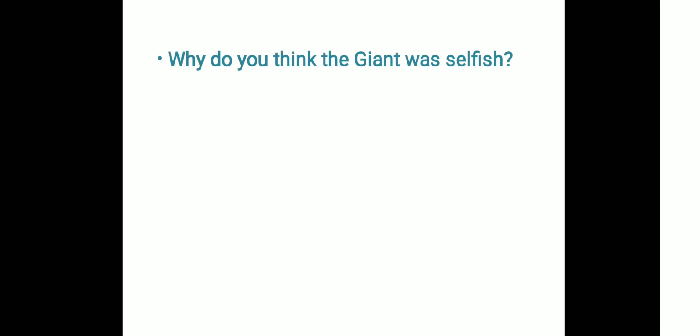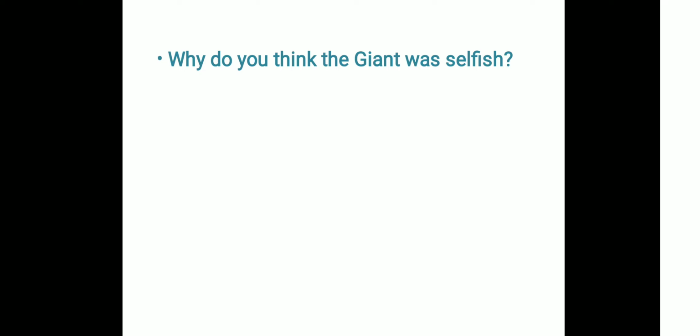Now, as we read in the chapter, the giant had come back from visiting his friend. When he came back, he saw that there were a lot of children playing in his garden and he did not like it. He did not like that there were other children who had entered into his garden and who were enjoying their time. He thought that the garden is only my garden and so children should not be playing over here. That is why he built a strong wall around his garden so that children could not enter. This is why he was selfish.